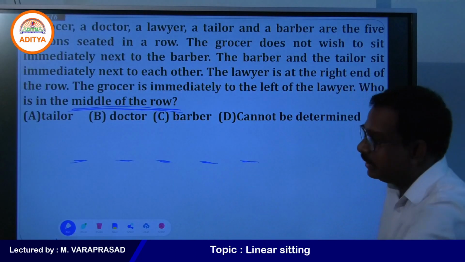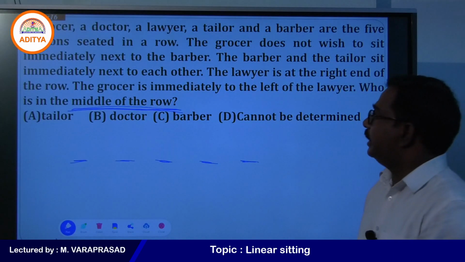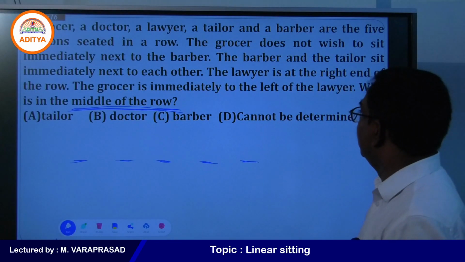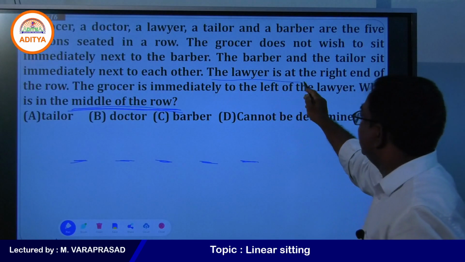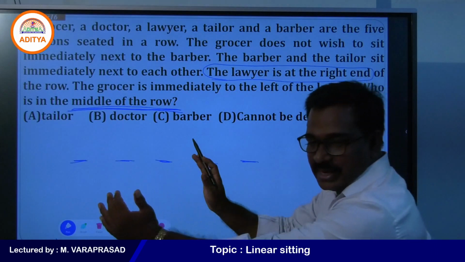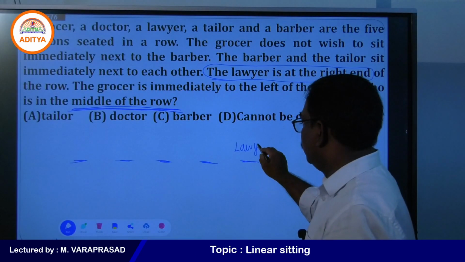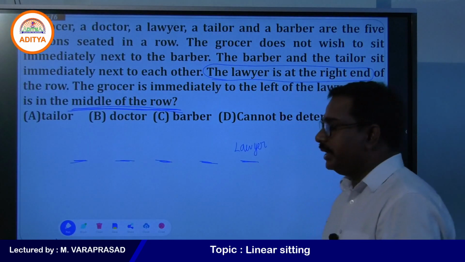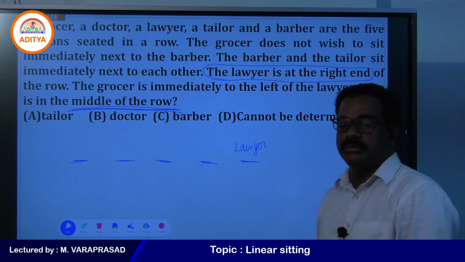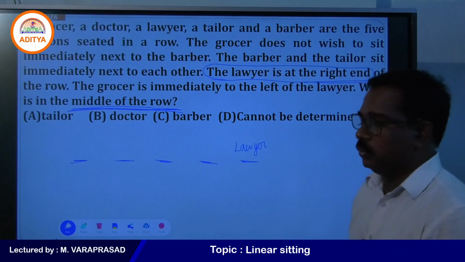What is the first point here? The grocer does not wish to sit immediately next to barber. The barber and the tailor sit immediately next to each other. The lawyer is at the right end of the row. So, this place is lawyer. We can confirm this place because it is a very clear point. There is no doubt about that point.